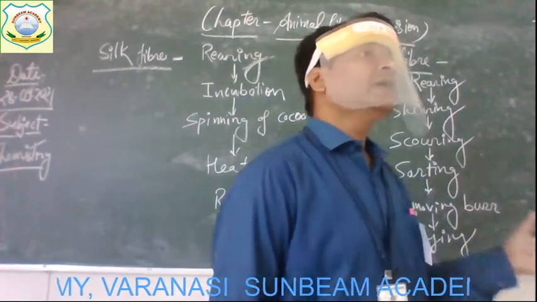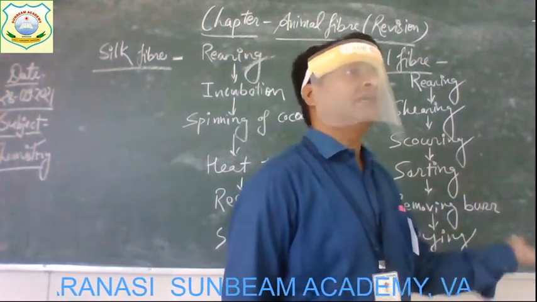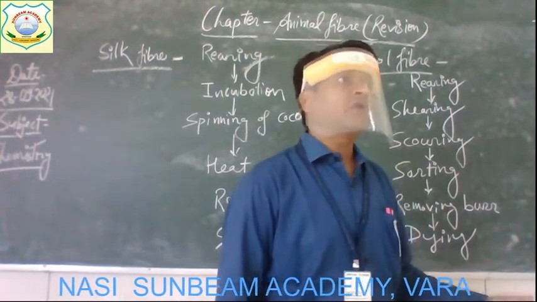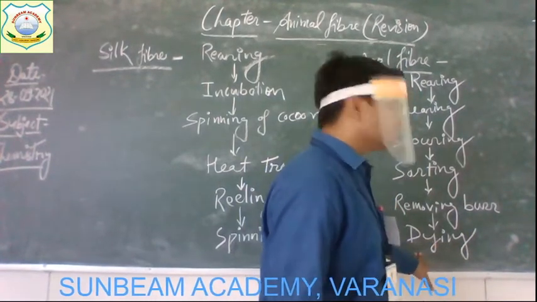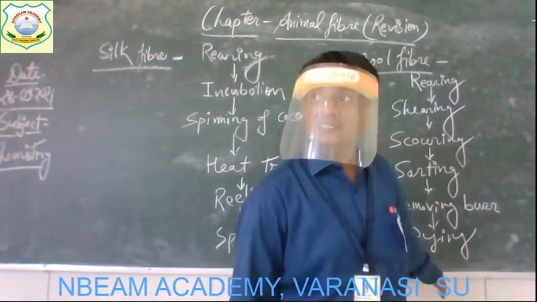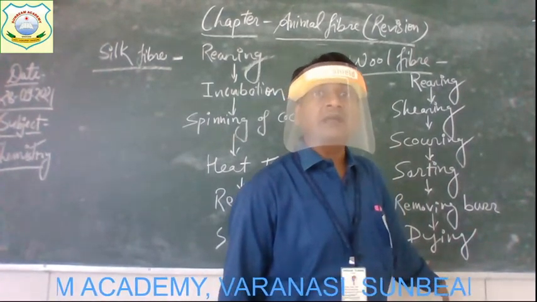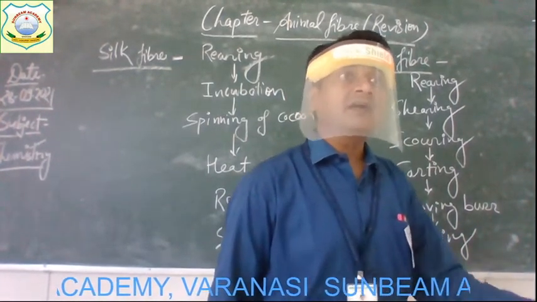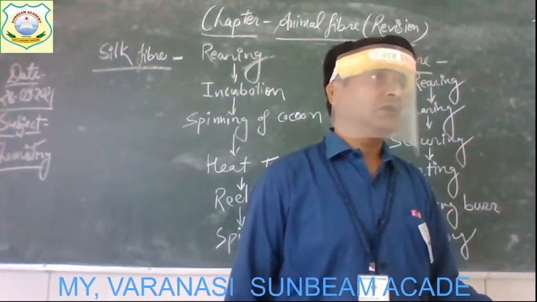So the hairs get colored in different colors according to the demand and the need of the people. This process of coloring the hairs in various colors is known as dyeing. So what is dyeing? Simply coloring the hairs to obtain colorful wool.